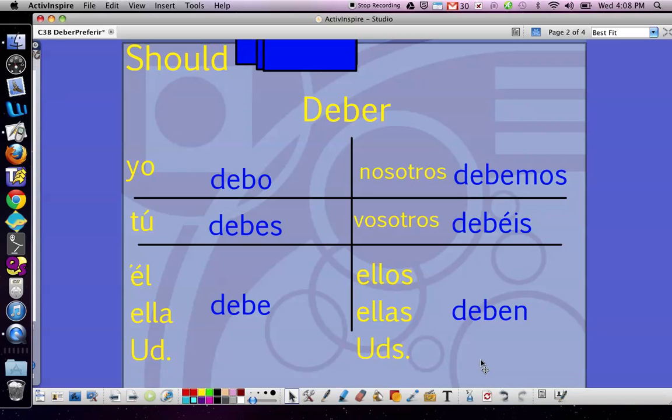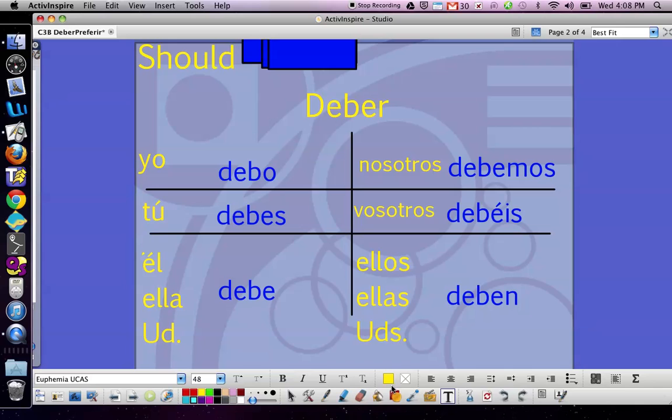Pretty easy. Now, with deber, we usually use it with another verb. For example, we could use it with comer. Debo comer would translate in English to I should eat. I'm feeling a little hungry. Debo comer. I could do the same thing with debes. I can add comer. Debes comer. You should eat. Perhaps you were a little hungry.